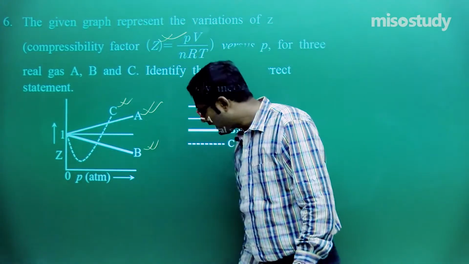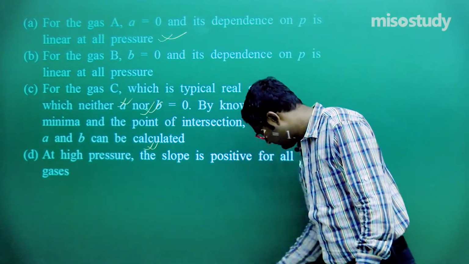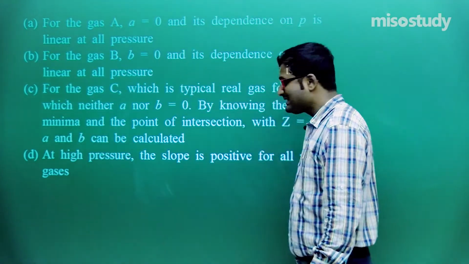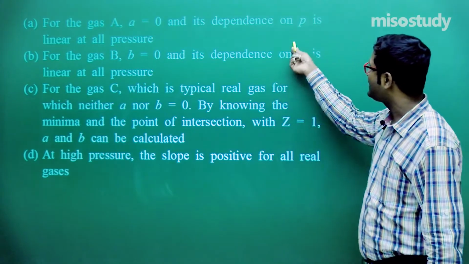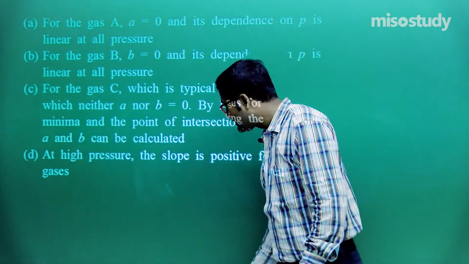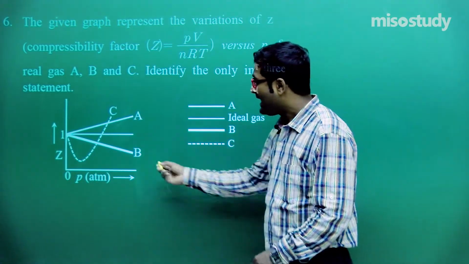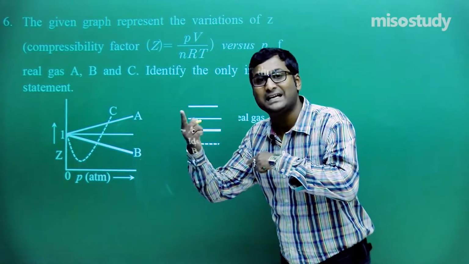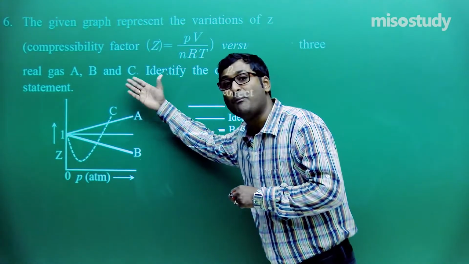Now, next option, for gas B, listen carefully. For gas B, b is equal to 0, the second van der Waals constant, and its dependence on pressure is linear at all pressure. Now check it out. This is B at all pressure. As we know, if pressure increases, then the graph moves from the negative to the positive side.